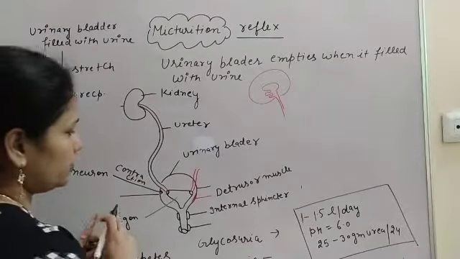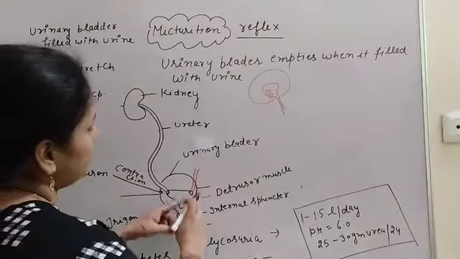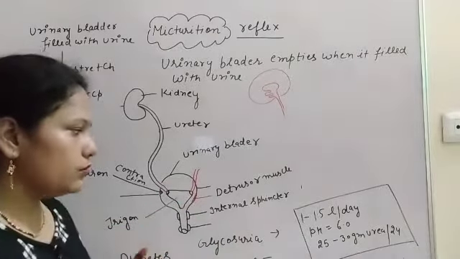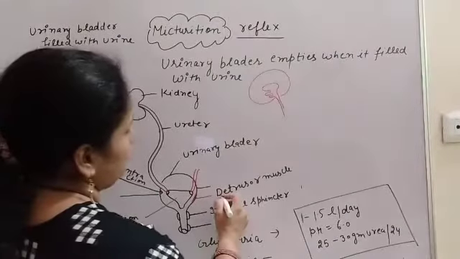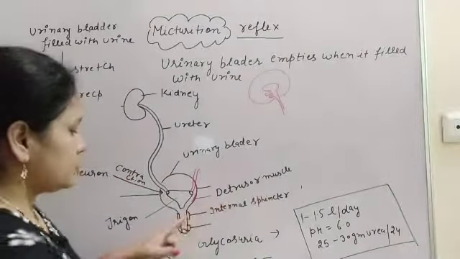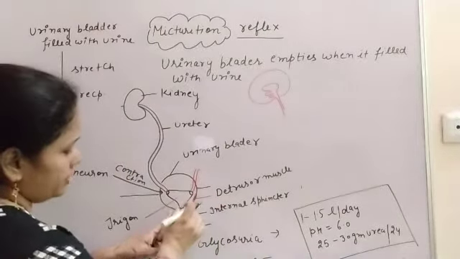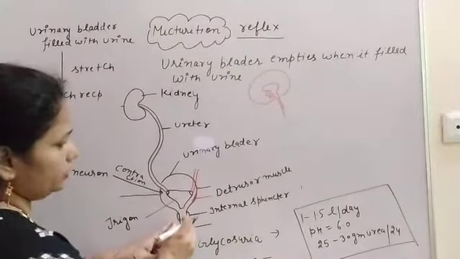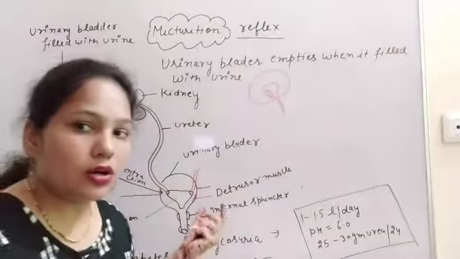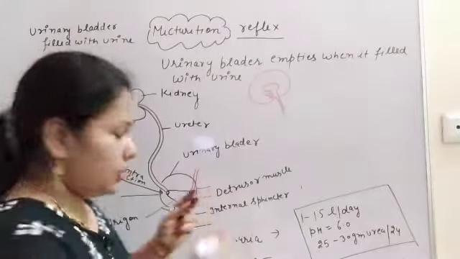One thing you have to remember, that inside the urinary bladder there are smooth muscles, and those muscles are known as detrusor muscle. And the urethra has two sphincters, means two openings.